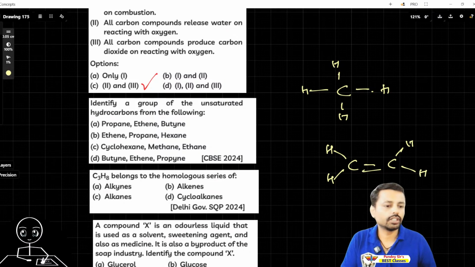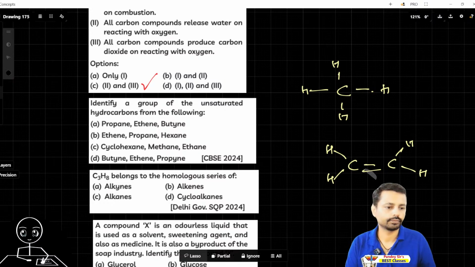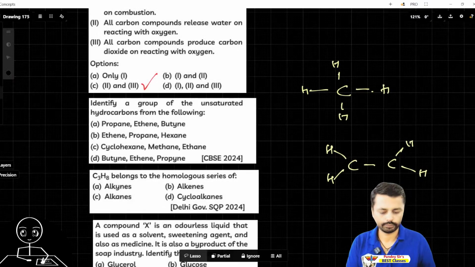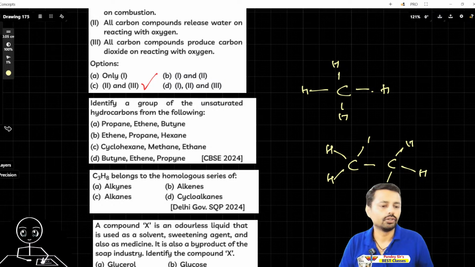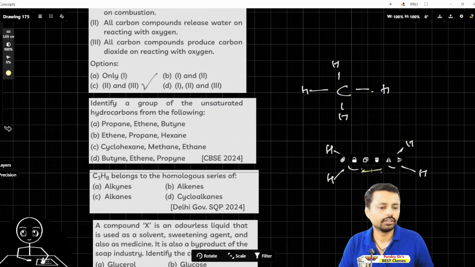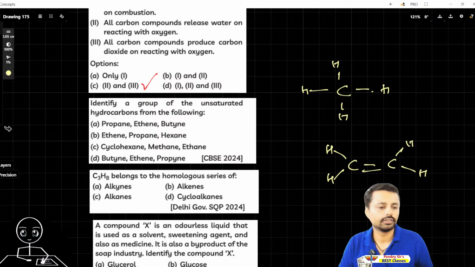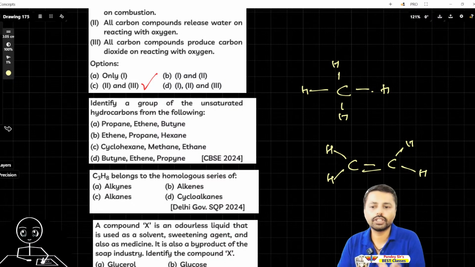Do you think more hydrogen can fit over here? Yes, it can. I'll show you. We can have one more hydrogen over here and one more hydrogen over here. Earlier, it was unsaturated because of the carbon-carbon double bond. So wherever there is a carbon-carbon double bond, or you can add extra hydrogen, that is unsaturated.